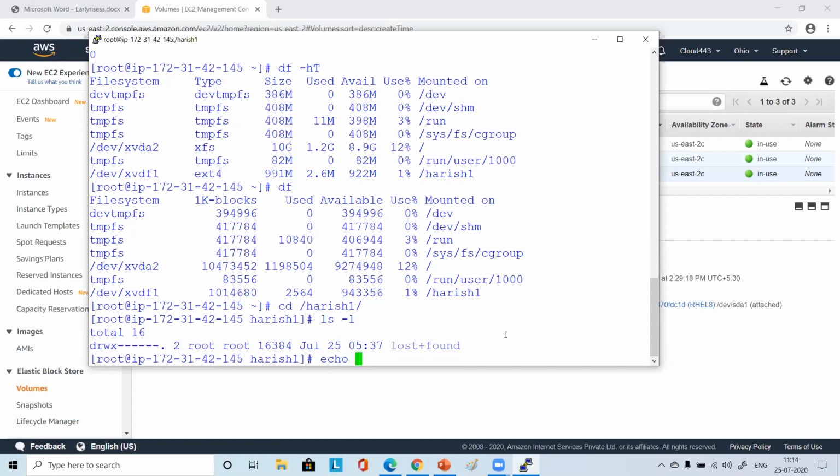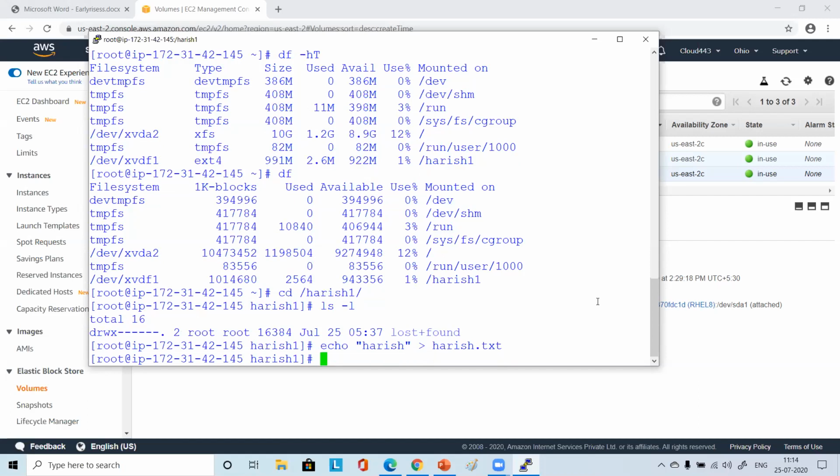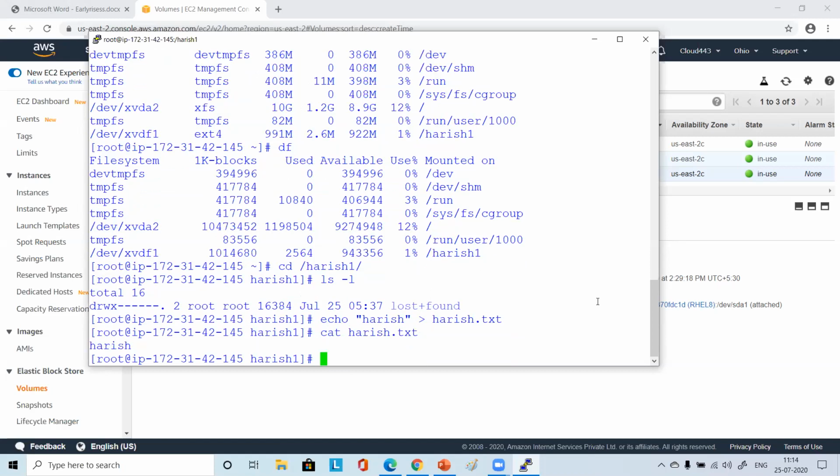Now you can create a file here. Say echo, your name, and then a greater than sign, and make it like this. It will create just one file. It will echo Harish and put it in harish.txt there. So you put your name and name.txt. Press enter. Nothing came, which means all good. Now do cat harish.txt and see what is in that file. Harish is there. For you, your name will be shown there.